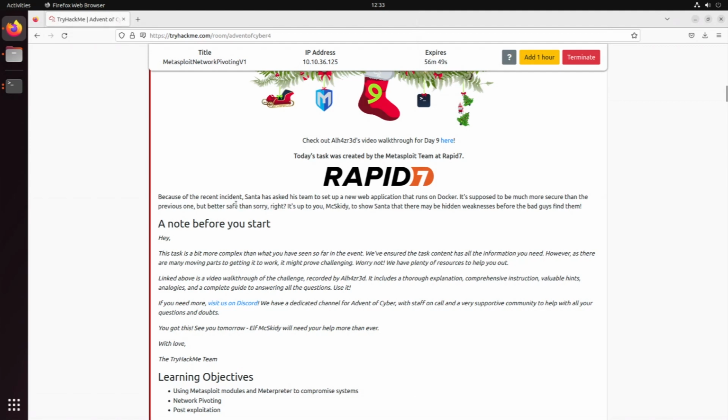So, because of the recent incident, Santa has asked his team to set up a new web application that runs on Docker. It is supposed to be more secure than the previous one, but better safe than sorry, right? So now it's up to Max Kitty to show Santa that there may be some hidden weaknesses before the bad guys actually find them. Okay, so we're doing some penetration testing on our own.